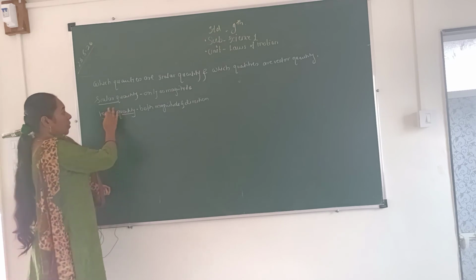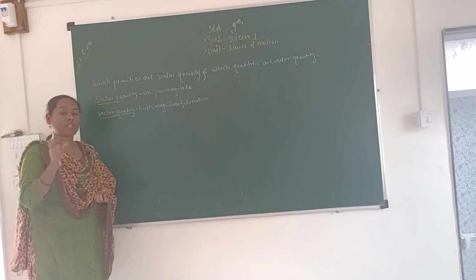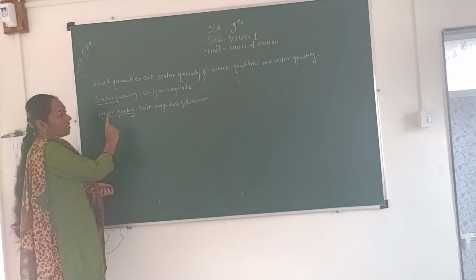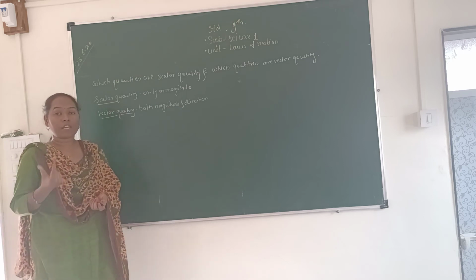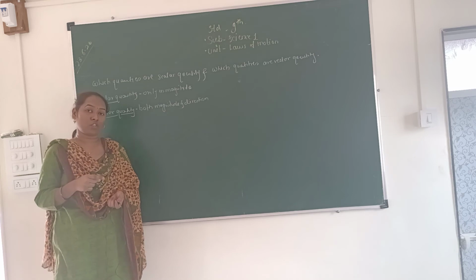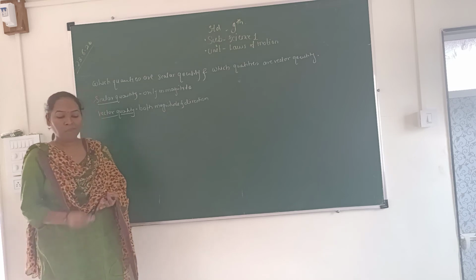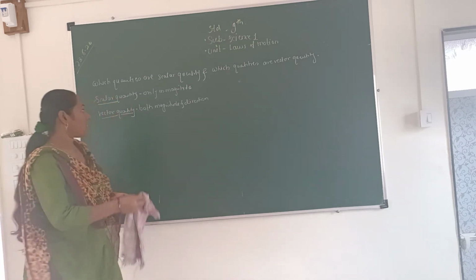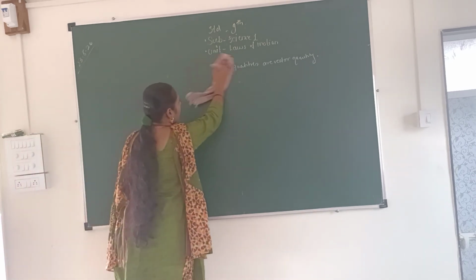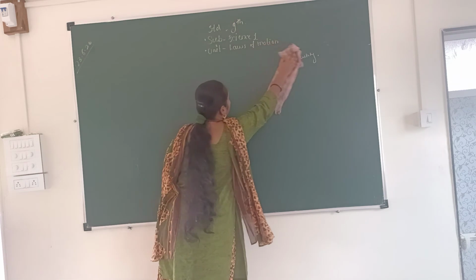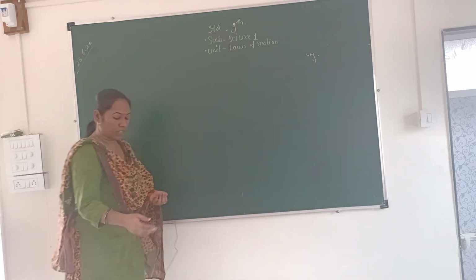Scalar quantity is only expressed in terms of magnitude. For a vector quantity, when we express it, there is a need to mention both magnitude and direction. Some examples are here, and the question is to identify which quantities are vector quantities and which are scalar quantities.